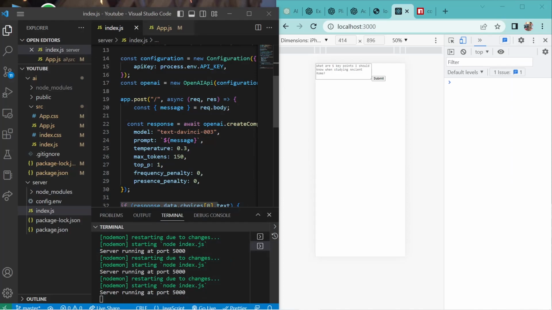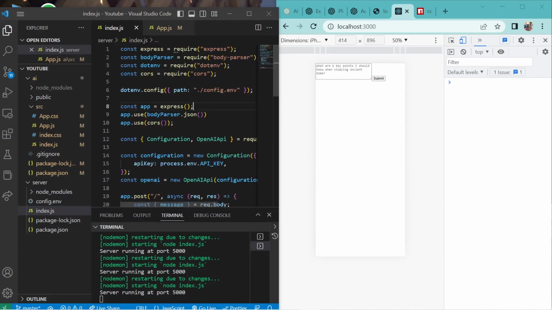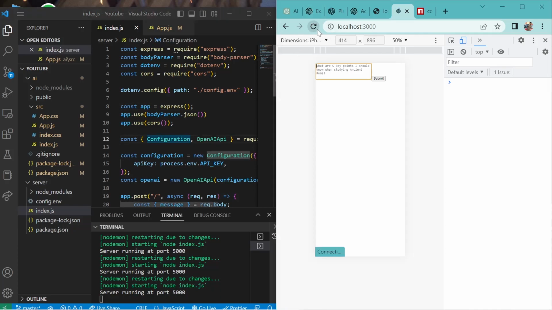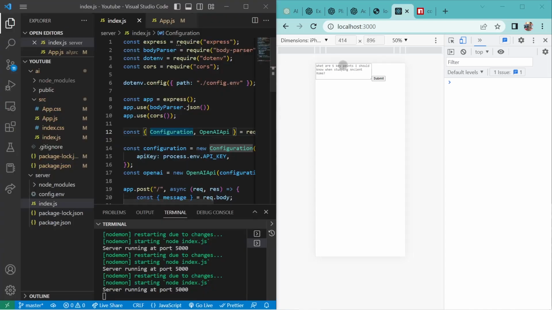After making those changes and using my body parser middleware, let's test this out again. We'll refresh this again, and type our question, which is give me 5-line notes on JavaScript. Okay, this is my question. Let's submit this.